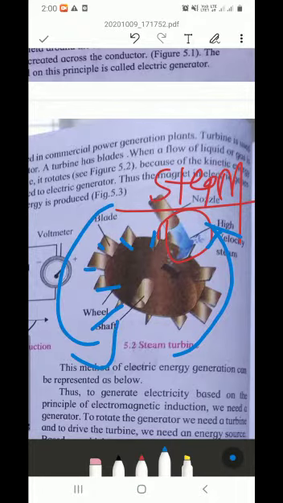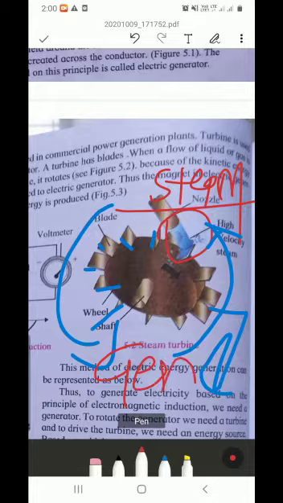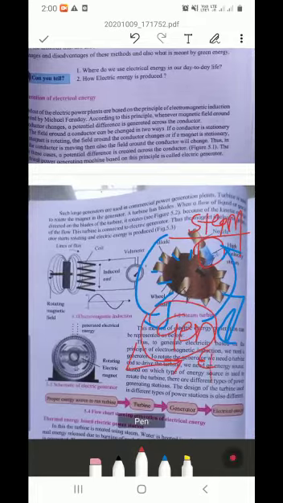As the turbine is rotating, we know the turbine is joined to the generator. As the turbine rotates, the generator works, electromagnetic induction works over there, and then electricity is gained by us, which we need. Here instead of steam we can use gas, isn't it? Instead of gas we can use normal temperature water, isn't it?